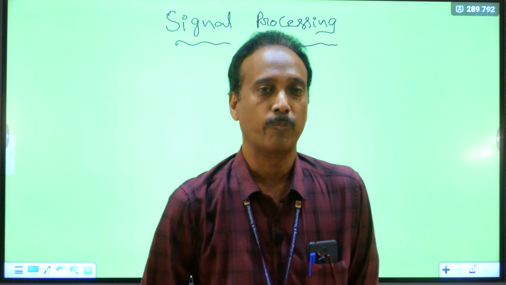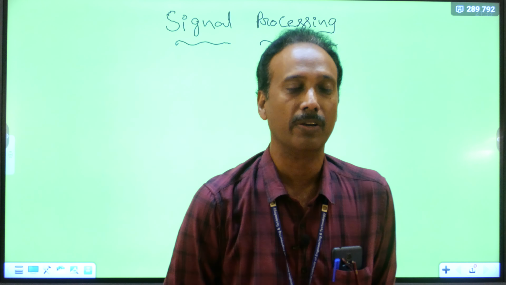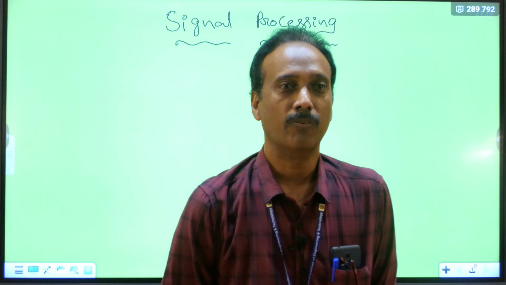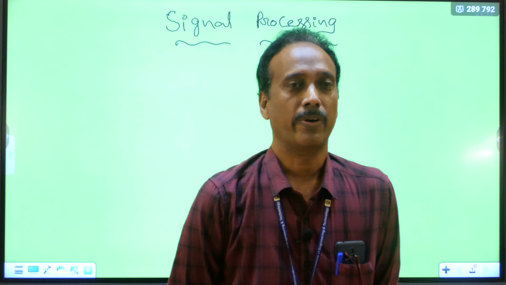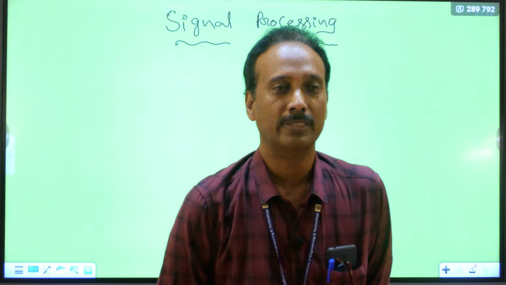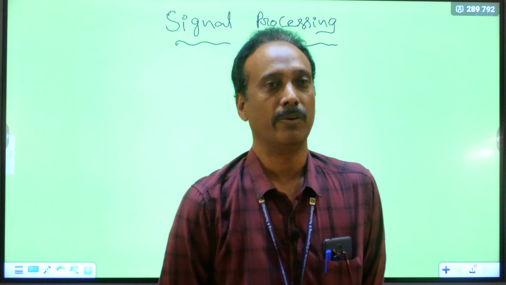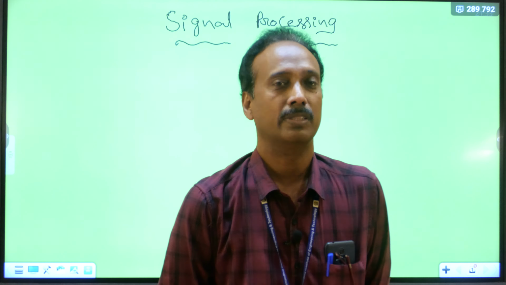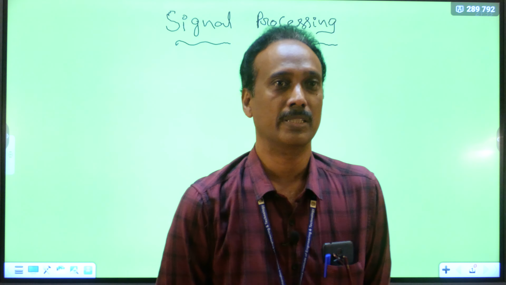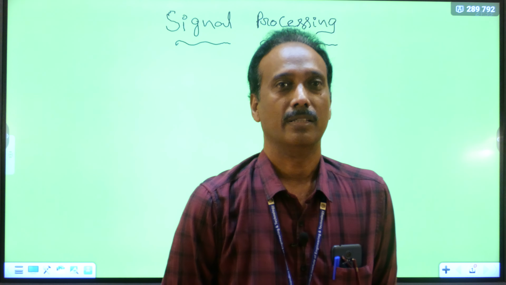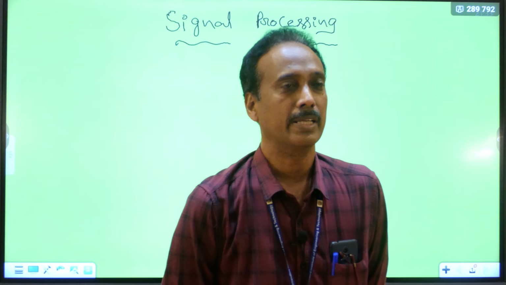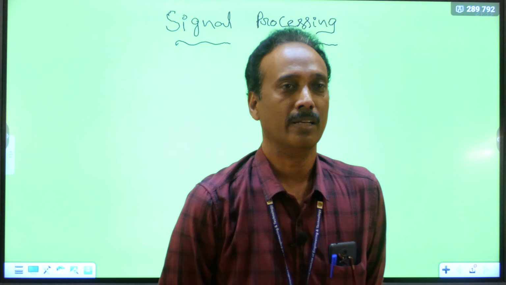For example, I am pronouncing one sentence politely, having even harmonics. Hello, how are you? Once we analyze the signal using the Fourier series, we can observe that even harmonics are there. The same sentence can be pronounced by providing odd harmonics. Hello, how are you? Analyzing this signal in the frequency domain, we can find the odd harmonics. This is what we call voice morphing. It has many applications for machines, for automation, to identify whether a person is speaking politely or aggressively. So this is briefly about some applications belonging to audio or speech signals.